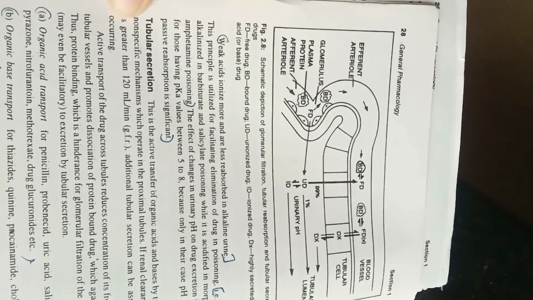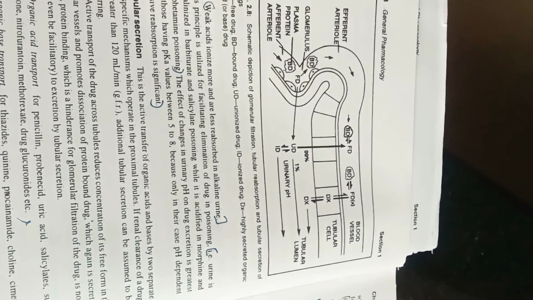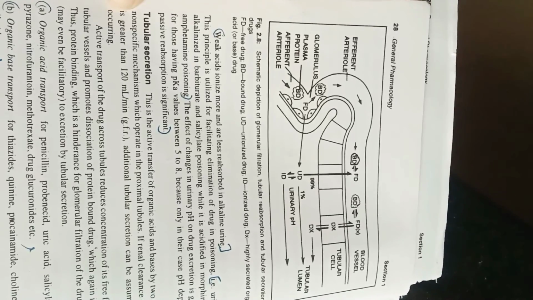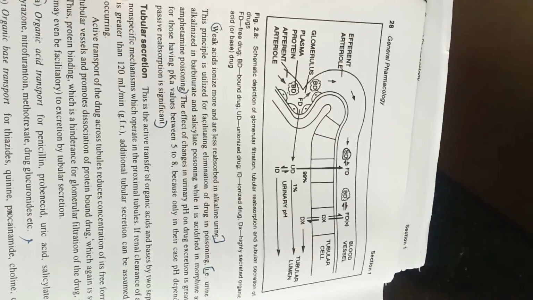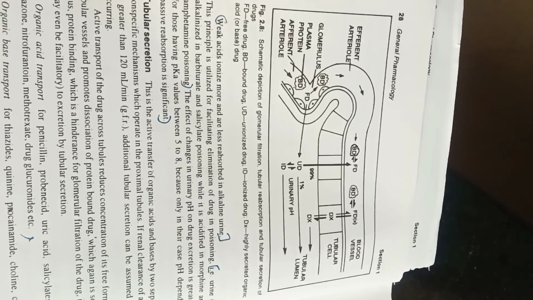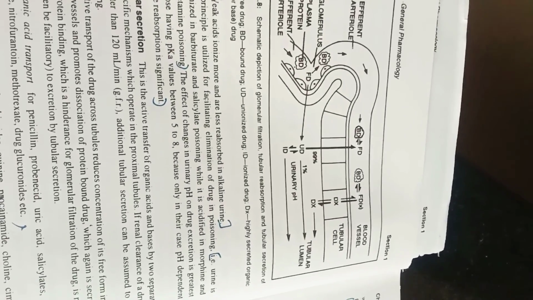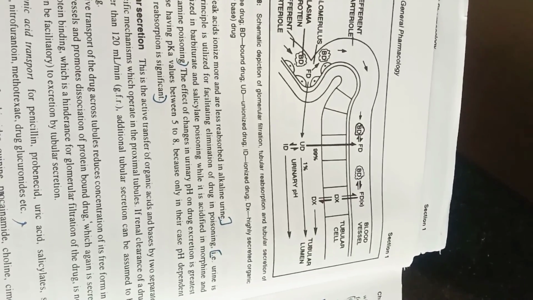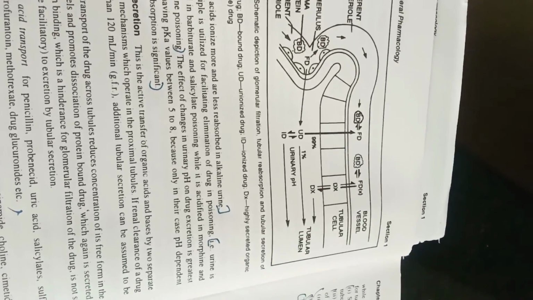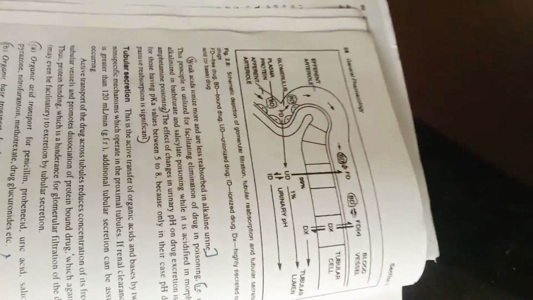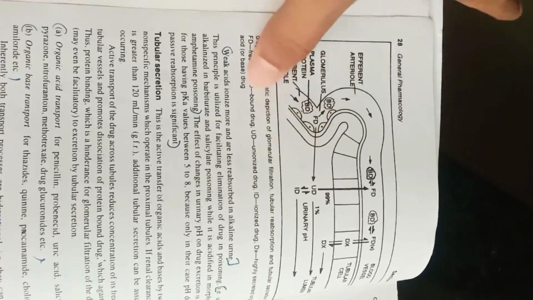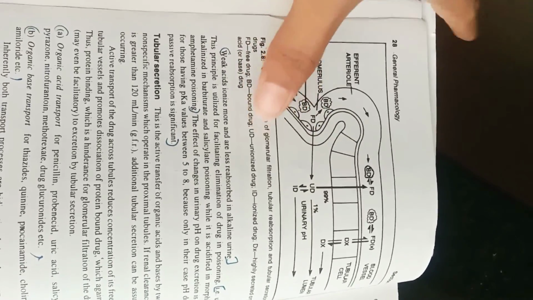Now let us check out this diagram, a schematic depiction of glomerular filtration, tubular reabsorption, and tubular secretion of drugs. FD means the free drug, BD means the bound drug, UD means unionized. Here we can understand the bound drug never gets absorbed, so it easily gets excreted, but the free drug may also be excreted or get metabolized, we can't say its path. UD means unionized drug, and unionized drug easily gets absorbed. ID means ionized drug, and of course ionized drug for sure gets excreted. DX is a highly secreted organic acid or basic drug. Acidic drugs move in their acidic medium and basic drugs in their basic medium. And just now we discussed that weak acids ionize more and are less reabsorbed in alkaline urine.